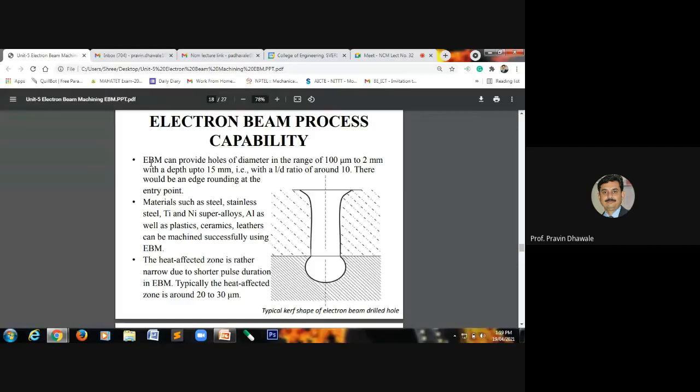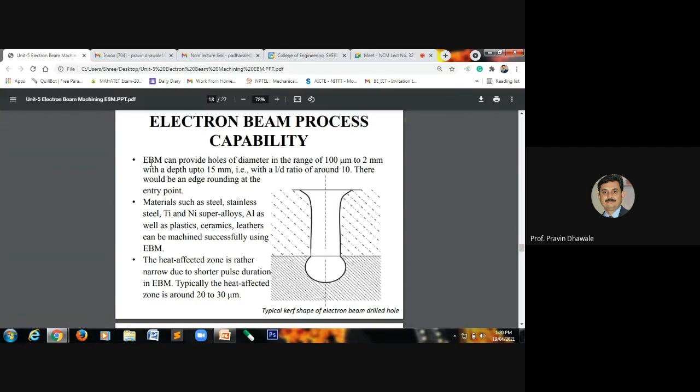Then one of the most important parameters related to this electron beam machining process is the HAZ, the heat affected zone, which is narrow due to the shorter pulse duration, and typically the zone of heat affection ranges from 20 to 30 microns.